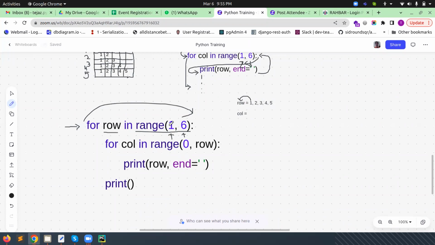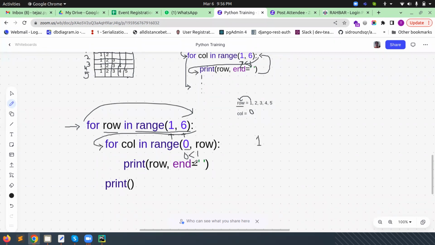Now 1 is less than 6 is true, so it has come here. Now the control will go inside the body of this inner loop. Now it will check the col. Col is starting from 0. What is the current value of the row? Row is 1. 0 is less than 1. It's true. So what will happen? 0 will be assigned here. But what we are printing is the value of the row variable, and the value is 1. So automatically 1 will be printed.